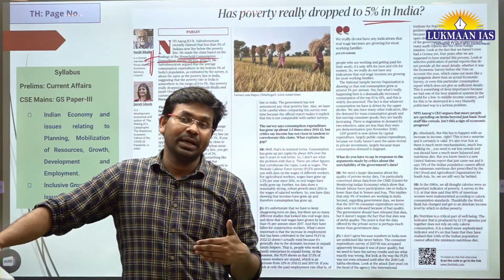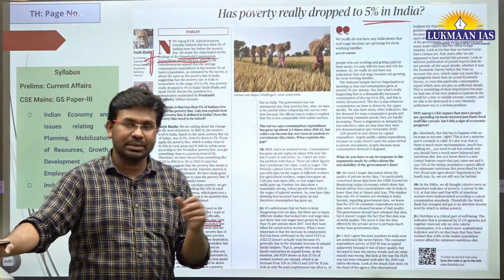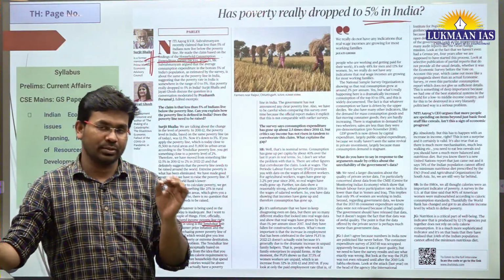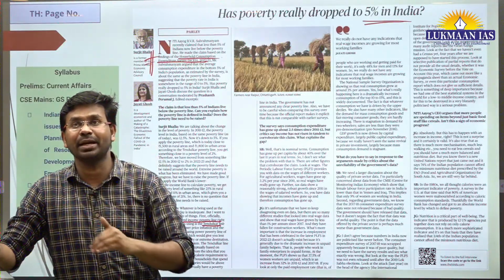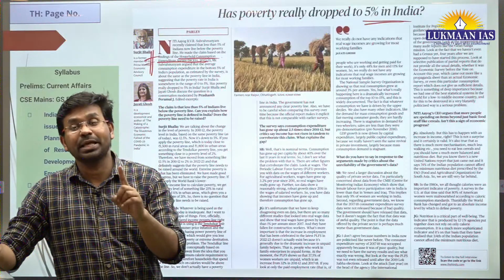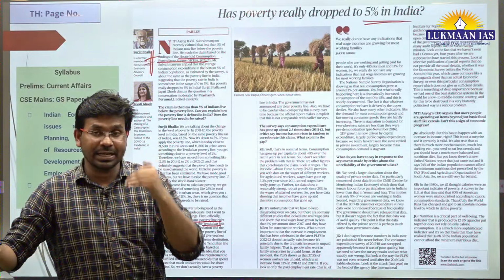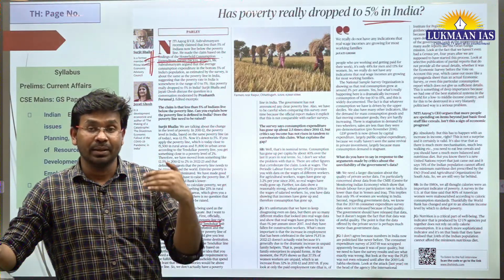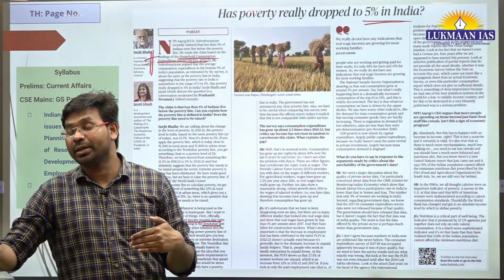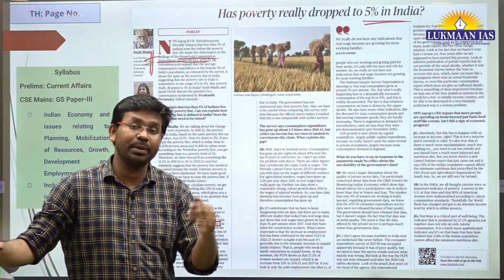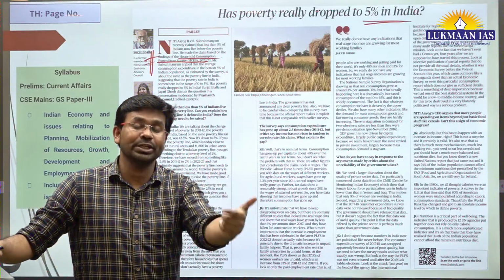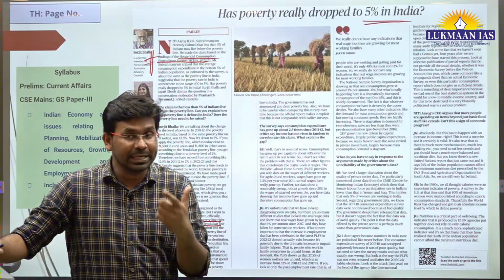Pradhan Mantri, some scheme, Garib Kalyan Anna Yojana. Sorry, this is Pradhan Mantri Garib Kalyan Anna Yojana. Under that scheme, what has happened? The Prime Minister has said that we are going to provide benefits to 80 crore Indian people. Means 80 crore Indian people are going to get free rations every month from the government.